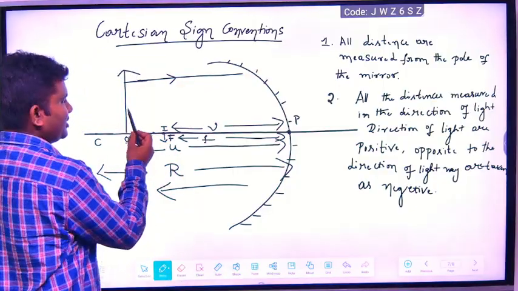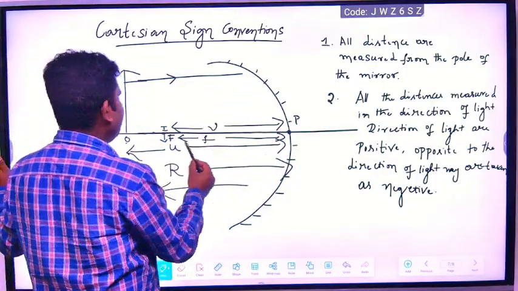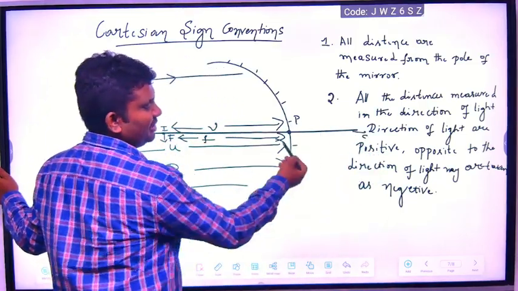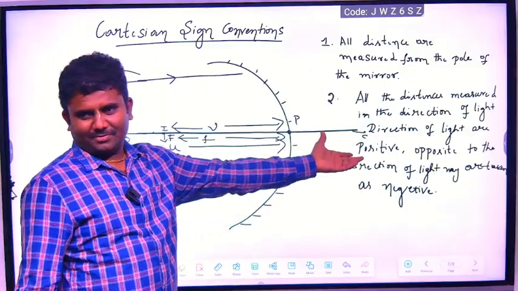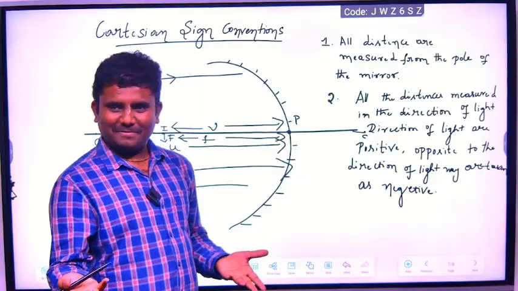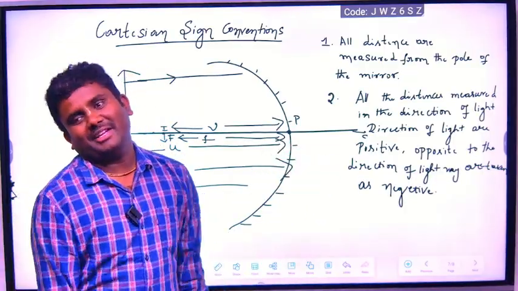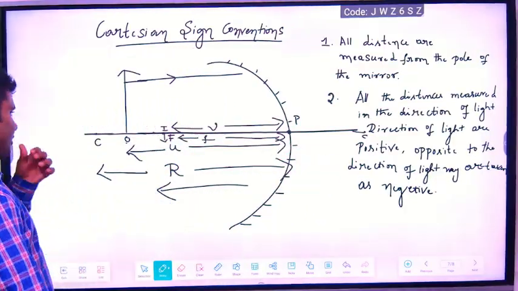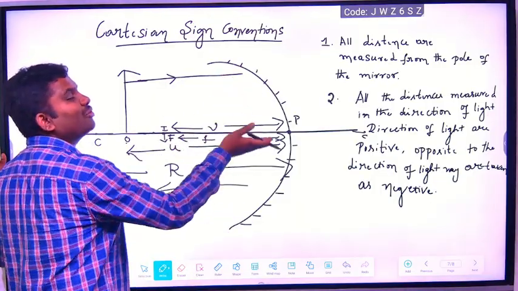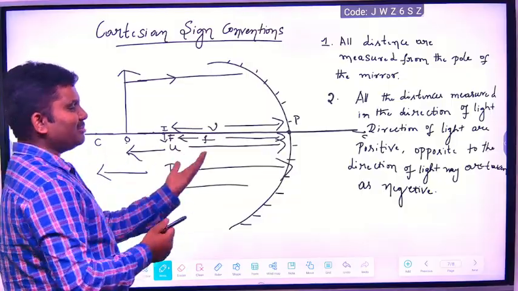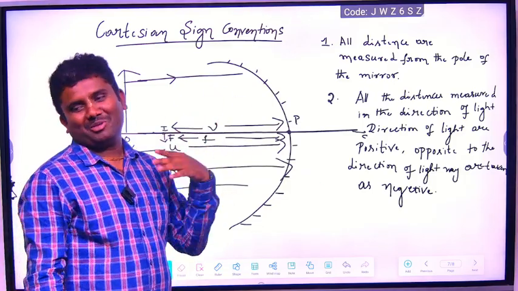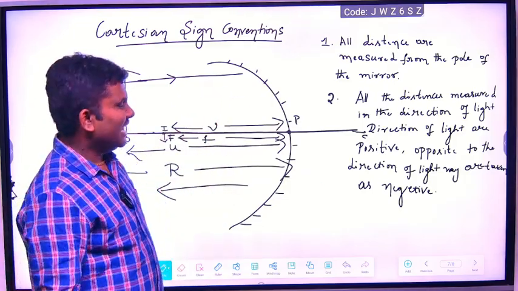Now, for example, if your light rays are going one way and you keep the center of curvature on that same side, you are measuring from the pole in the same direction as the light ray, so both are in the same direction and the center of curvature is positive. But in mirrors we will not take it like that. We will always consider this side because it is a concave mirror. Cave mirror means it is creating a cave, the light is falling into the cave. That's why it is concave mirror. Don't confuse convex and concave. Next, the third and last point.